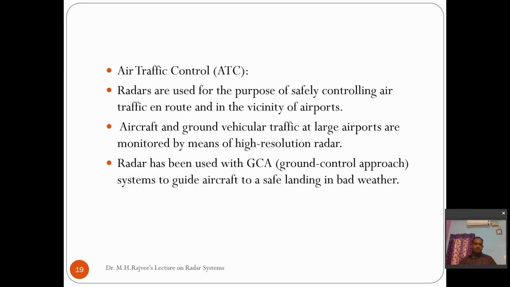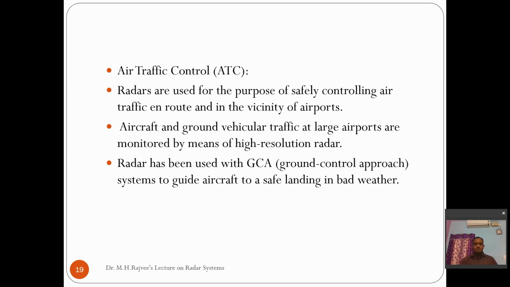For example, if you are manually counting the vehicles and trying to control them in situations like severe rain and a foggy day, where your eyesight cannot go beyond some 100 to 200 meters, radar helps you very much to identify and count the number of vehicles and their movement also. So it's very helpful, particularly in ATC, air traffic control, and airports.